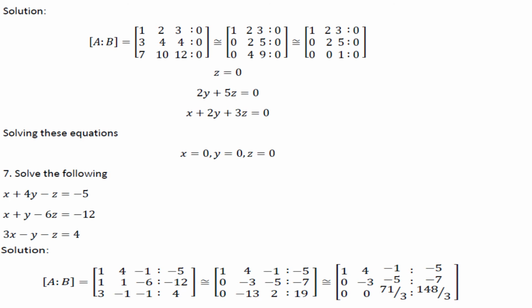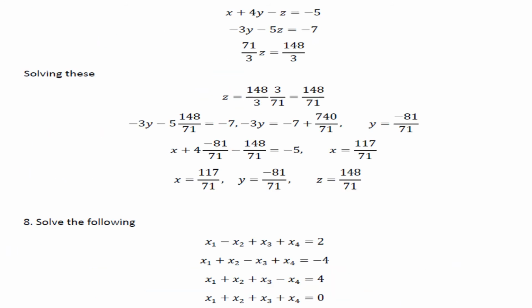Next problem, solve the following. x plus 4y minus z is equal to minus 5. x plus y minus 6z is equal to minus 12. 3x minus y minus z is equal to 4. Write the augmented matrix AB and reduce it to row echelon form. Solving this from back substitution, we get the value of z first, that is equal to 148 by 71. Substituting the value of z, we will get the value of y is equal to minus 81 by 71, and substituting the values of y and z, we will get the value of x is equal to 117 divided by 71.